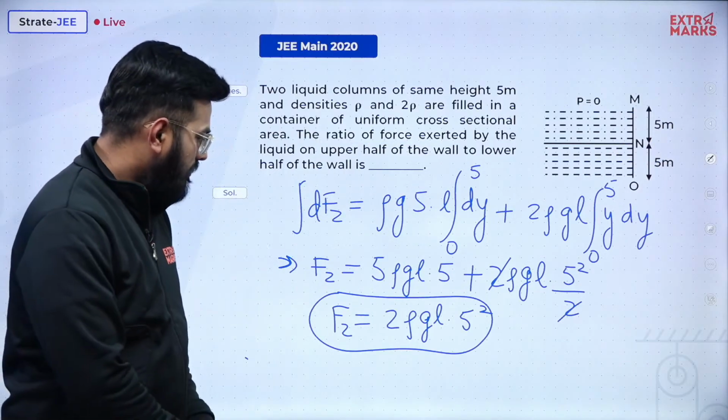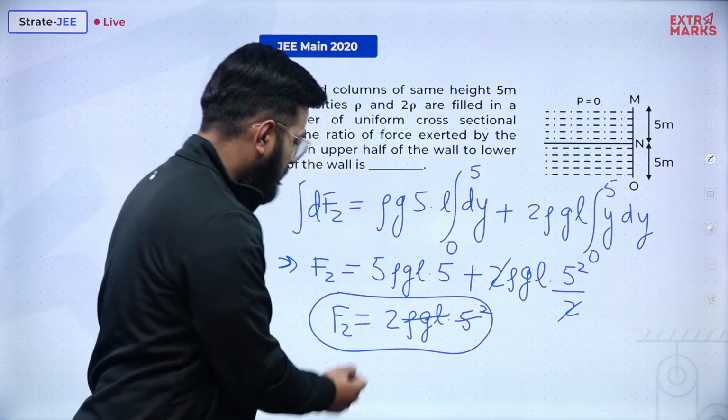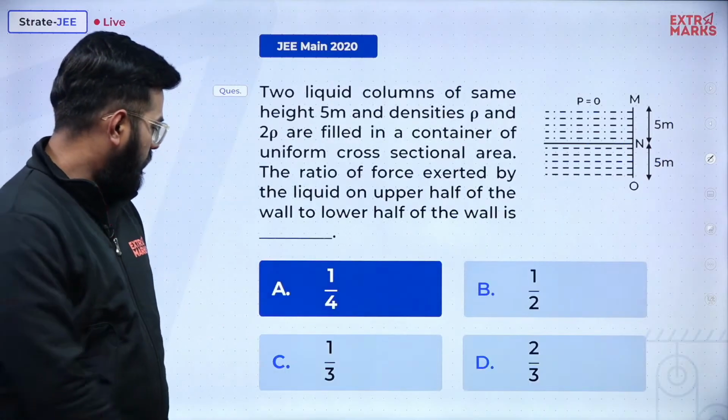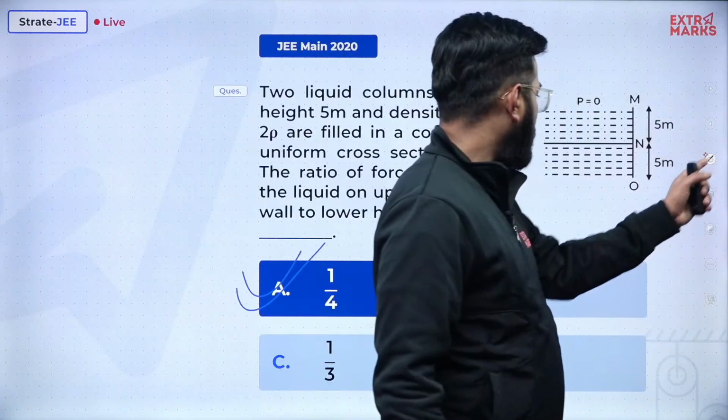Yes, I can see, because here rho gL 5 squared will cancel, and what remains is the 2 in the denominator here and 1 by 2 here. So 1 by 2 into 2 will be 1 by 4. And yes sir, we are absolutely correct. We have won the award. We are absolutely correct. Okay.